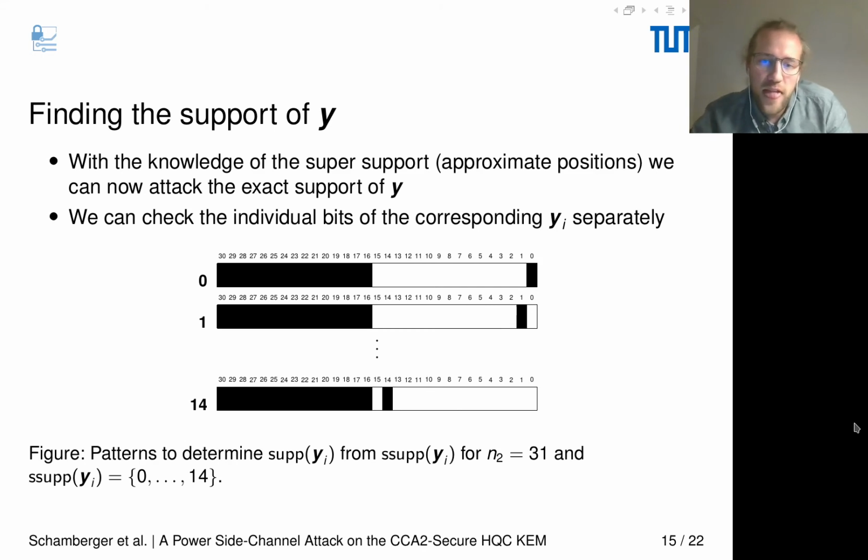So what we do, we again set 16 ones in each pattern, but we know here is no 1, so we can safely set all these here to a 1. And then we check each position individually till we are here at 14. And the pattern which indicates no error will indicate the position of a 1. This can be easily extended to attack a maximum Hamming weight of 2.